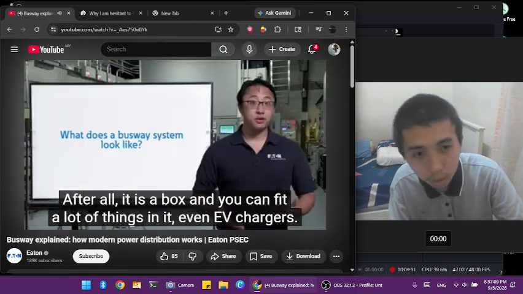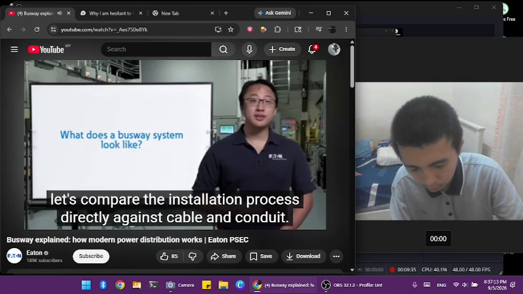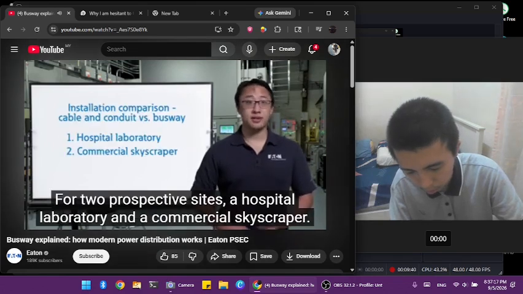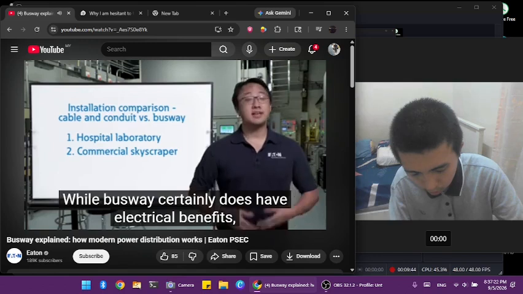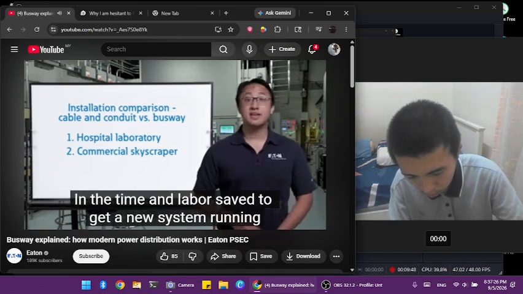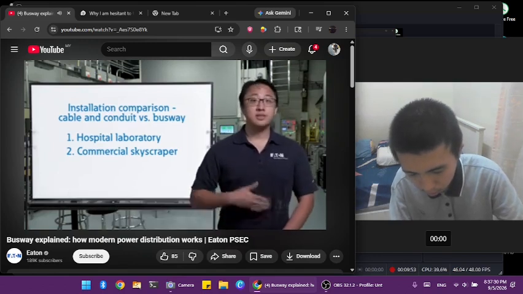EV chargers. So now that we've gone over a couple different options for busway, let's compare the installation process directly against cable and conduit for two prospective sites, a hospital laboratory and a commercial skyscraper. While busway certainly does have electrical benefits, installation is actually where we're going to see the main benefit, in the time and labor saved to get a new system running and making any modifications afterwards. Let's say we want to provide power to this hospital lab.